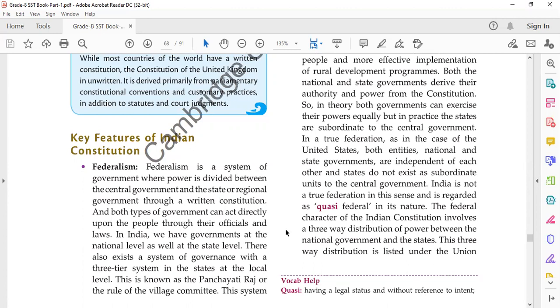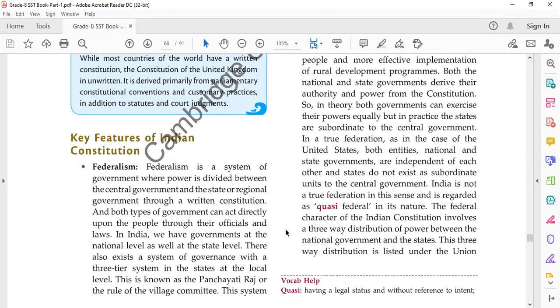states are subordinate to the central government. Though there are equal powers of central government and state government, still, because it's federalism, we are not a totally federal country. We have some unitary features also. For example, if you take the example of China, there you will find that they are a totally unitary country, so there is no division of powers at different levels.